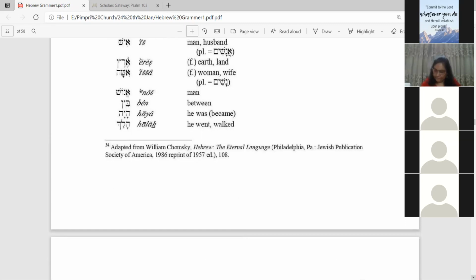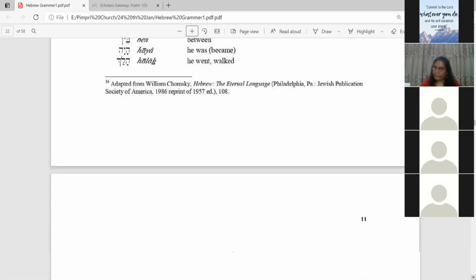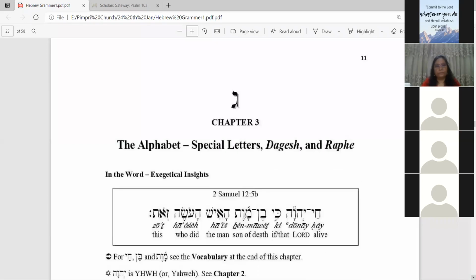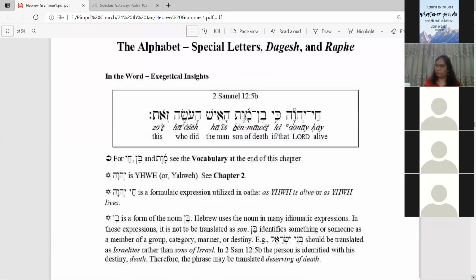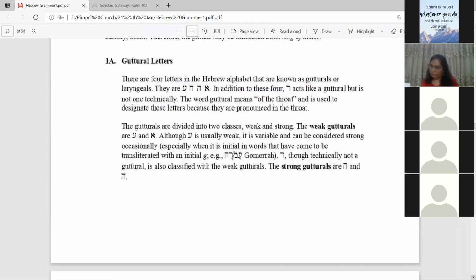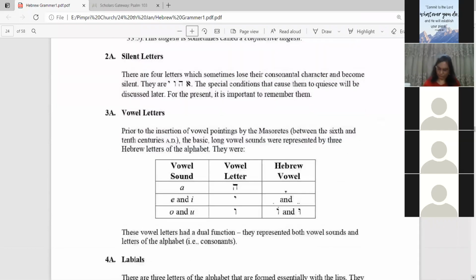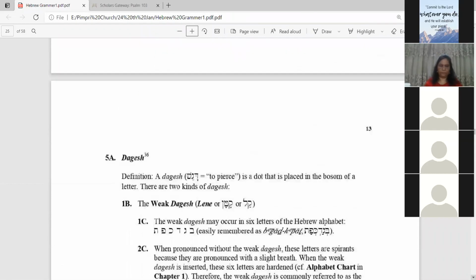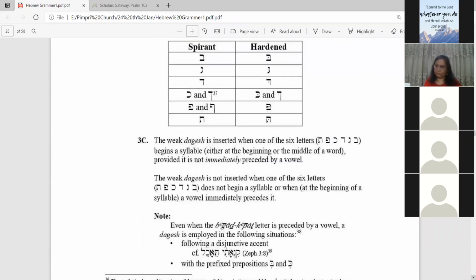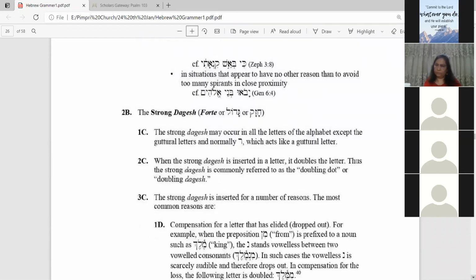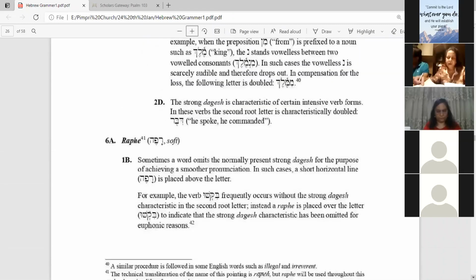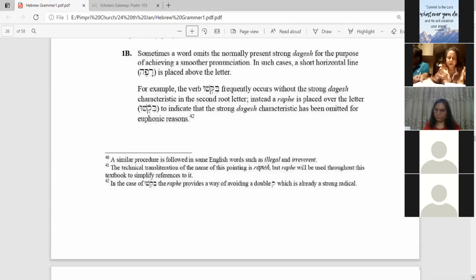So your assignment number 2 is due next Monday. All of you who have submitted, praise God for that. And already we have finished half of chapter 3. We have finished the guttural letters. Then we have seen the silent letters, vowel letters, labels. Dagesh, weak Dagesh and strong Dagesh we have seen. About the Rafe, next time I will explain. It is very simple.